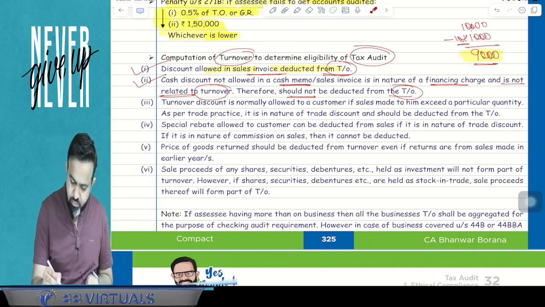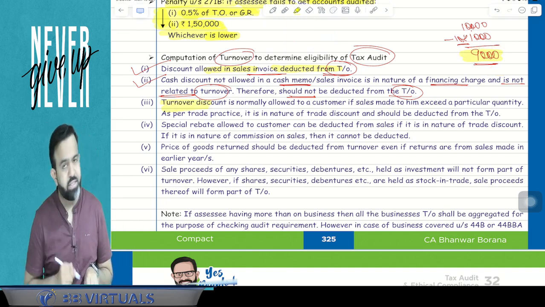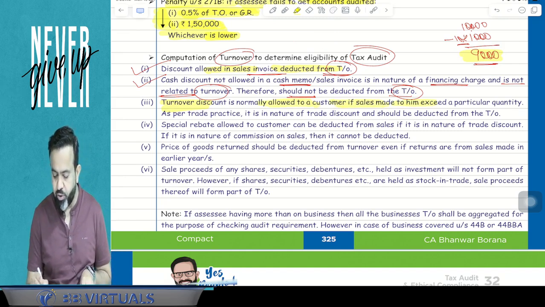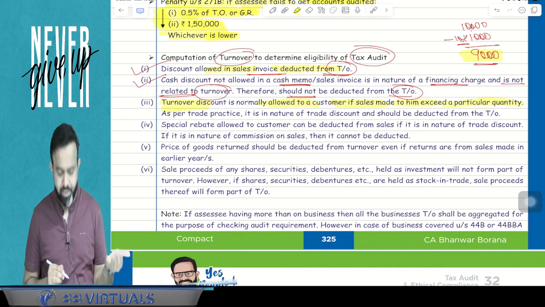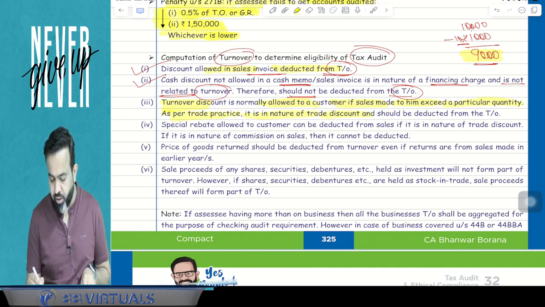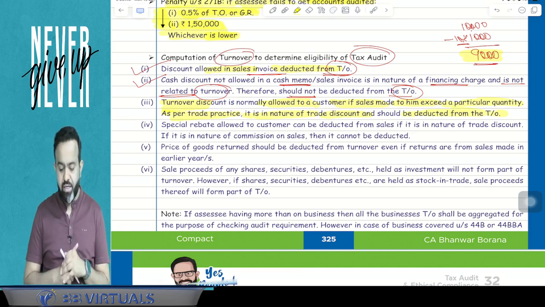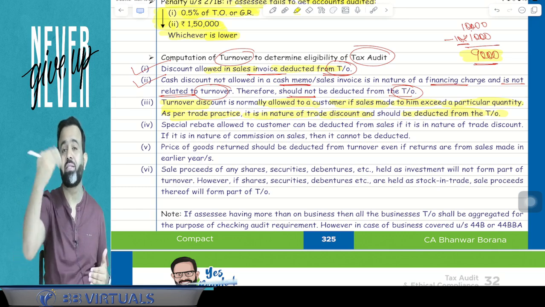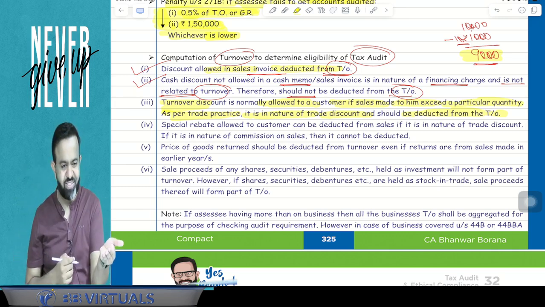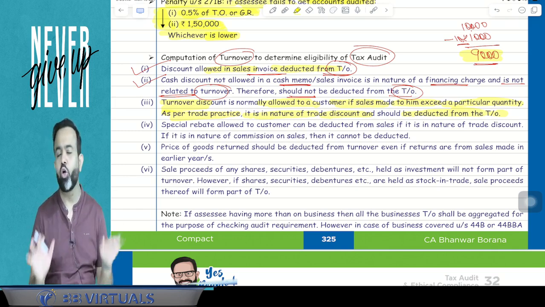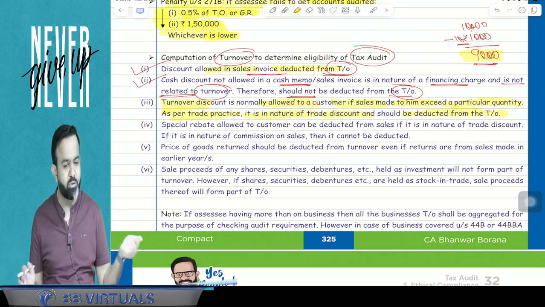Now next part. Suppose there is a turnover discount, which is normally allowed to the customer if sales made to him exceed a particular quantity. As per the trade practice, it is in the nature of trade discount and should be deducted from the turnover. Guys, many times what happens, if your sale is more than such quantity, then you will get some discount. So that is called your turnover discount. So turnover discount will also not be part of your turnover. It will be reduced from your turnover.